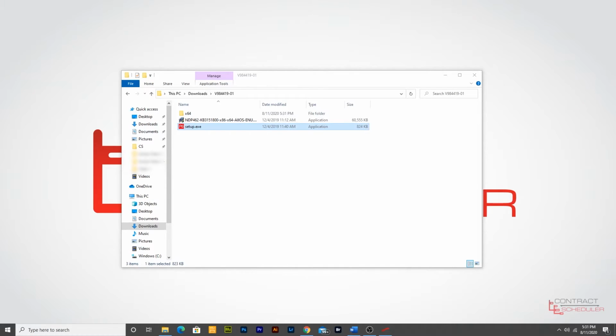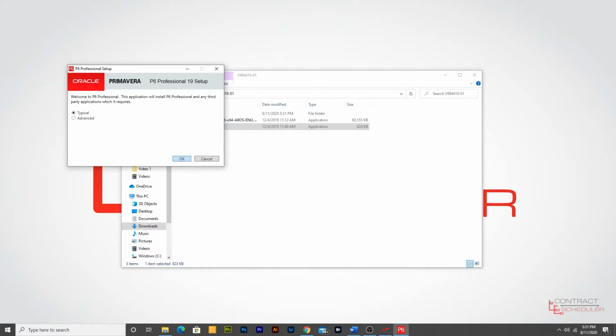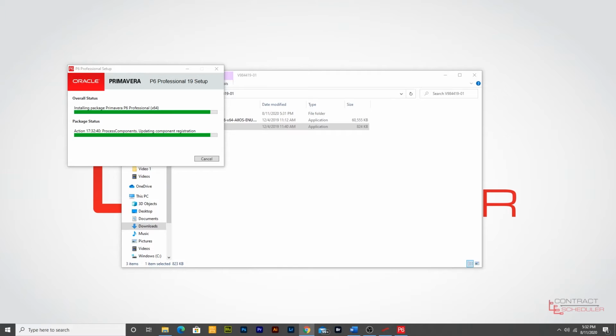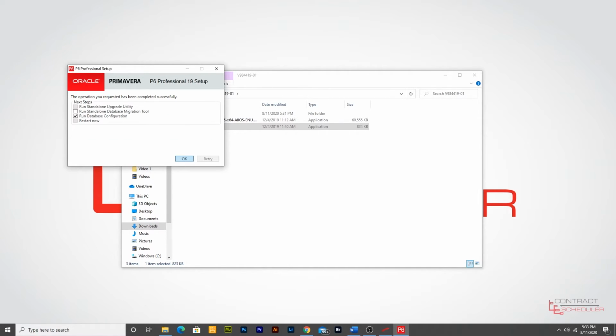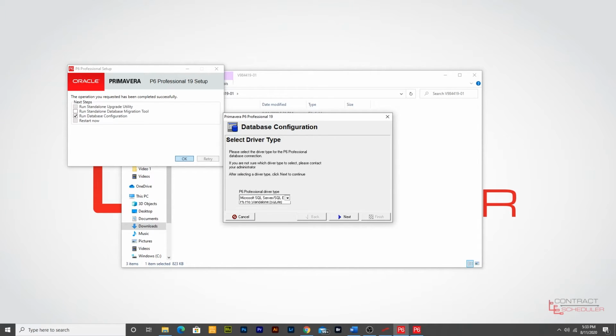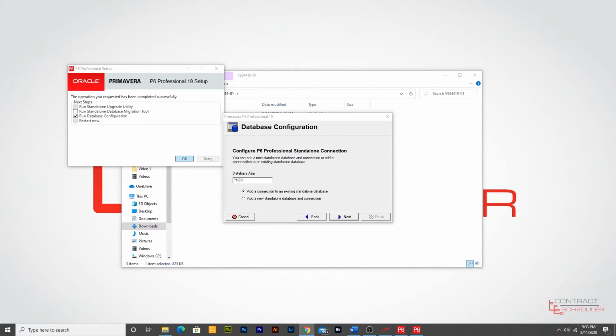We click on it and double click on Setup, which is the executable file to install the software. Hit Typical and Install. Click Run Database Configuration, and then under P6 Professional Driver Type, click the SQLite option, the last one. In here, you're going to choose the second choice, which is Add a new standalone database and connection. Click Next.